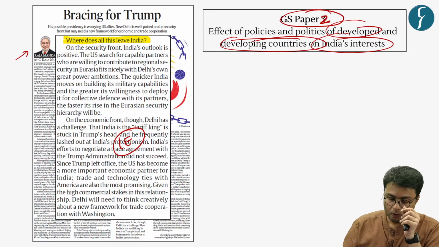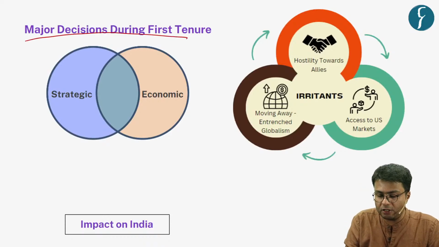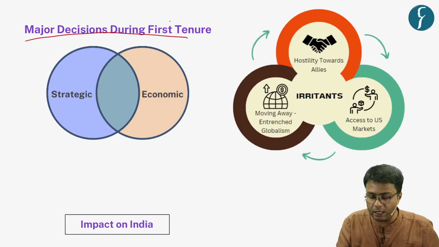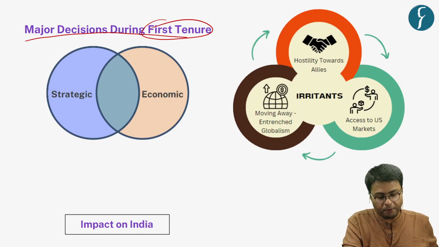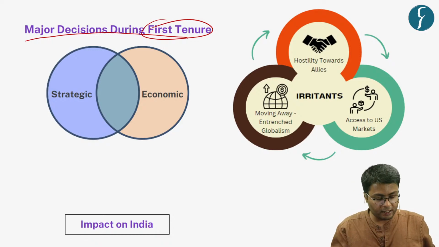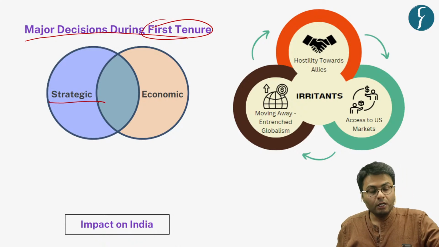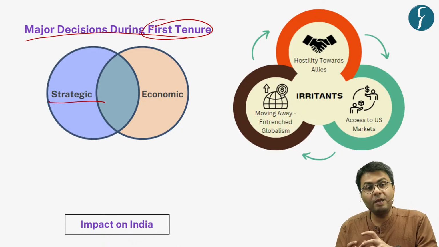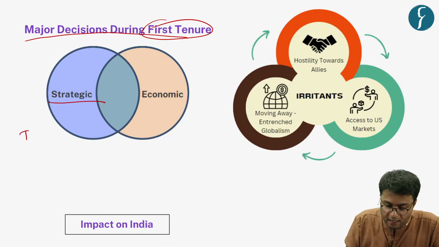Correct? So in this regard, let us discuss what were the major decisions made by President Trump during his first tenure. Now, President Trump made major decisions which can be categorized into two categories. First of all, in terms of strategic decisions, President Trump wanted to check the rise of China. And how? He created for that the notion of Indo-Pacific.